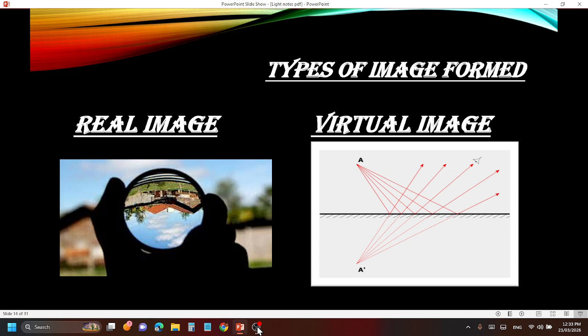The real image will be always upside down like this, and for virtual image, light will be reflected. When we stand in front of the mirror, the light rays after getting reflected move in different directions. But what happens is the rays are pulled backside and a virtual image is created at the back of the mirror. That is a virtual image. You will study more if you take physics in your 11th and 12th.